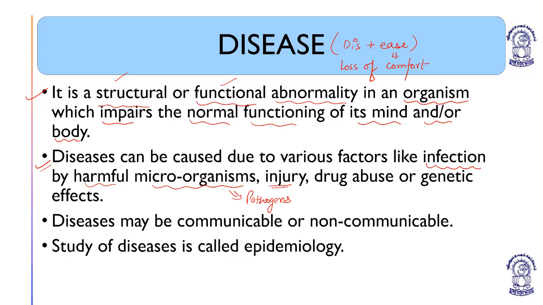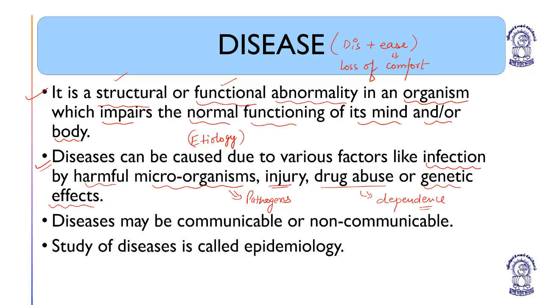It can relate to trauma or injury. It can relate to drug abuse, meaning dependence, or genetic abnormalities. So disease can be caused. Now, the cause of disease is known as what? Etiology.